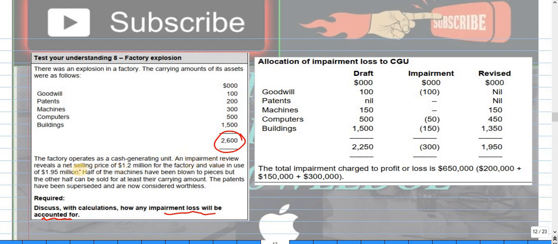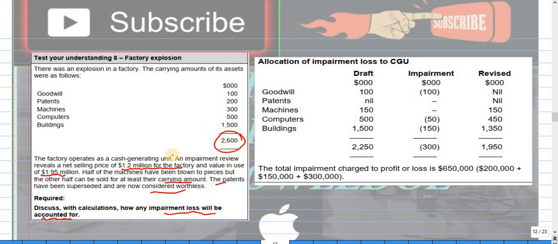Impairment review reveals that the net selling price is 1.3 million for the factory, and the value in use is this amount. Half of the machines have been blown to pieces, but the other half can be sold at least at their carrying value. The patents have been superseded and now, so this is the obvious impairment.